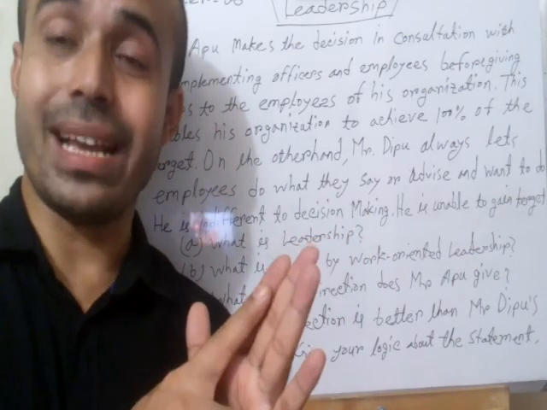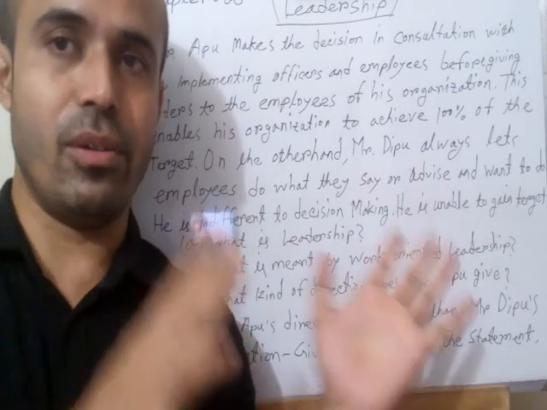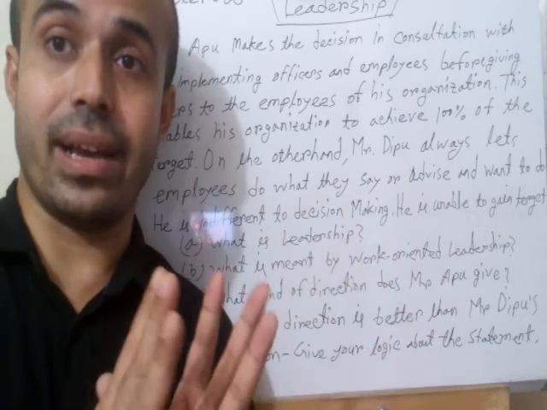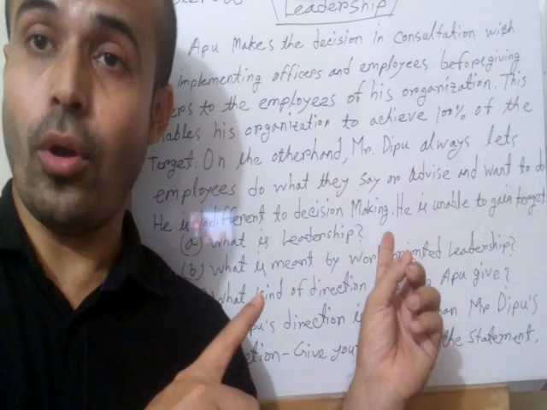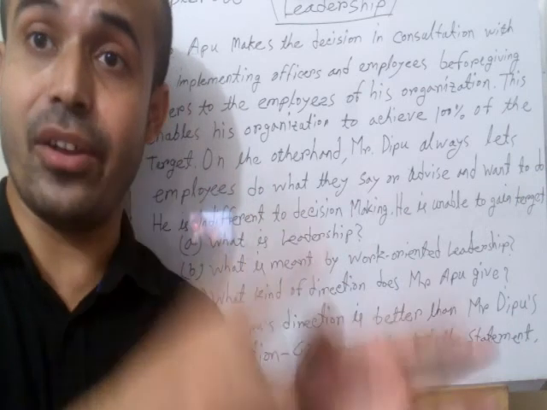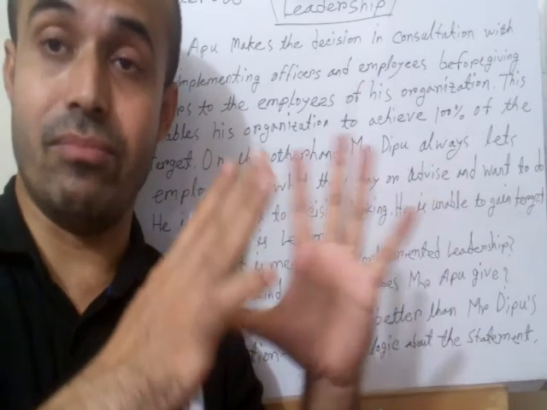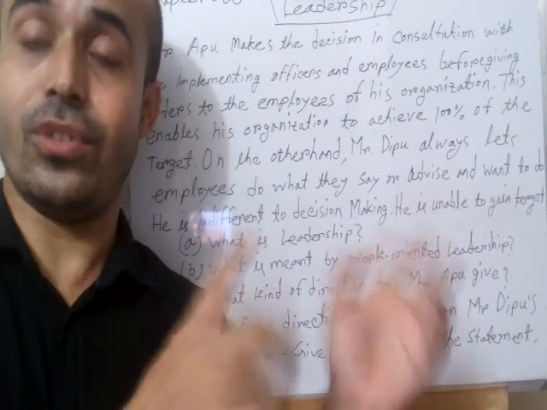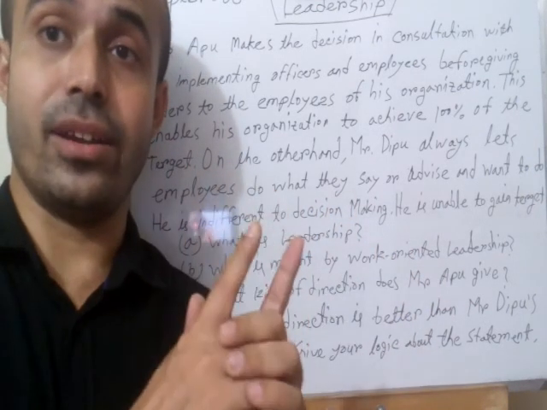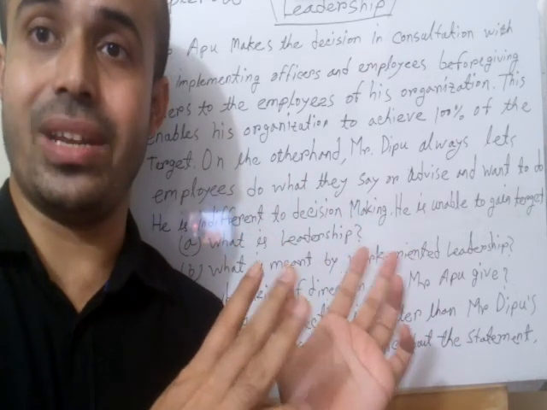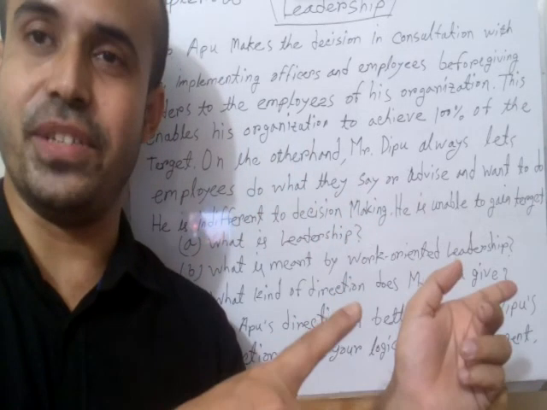In worker-oriented leadership, the leader gives priority to the workers, the employees who are working for the organization, and ensures whether their facilities are ensured or not. So the worker will be given priority in the organization and in the leadership system.